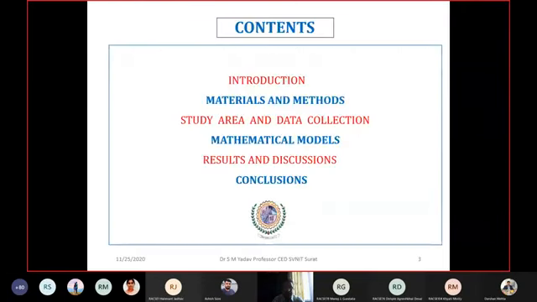and international journals. The contents of today's presentation will be like this: I'll be discussing some introduction, then I'll explain the materials and methods of the optimization technique. Then I'll explain the study area. After discussing the study area, I'll talk about the mathematical tools used, and afterwards how and in which way the results are obtained using this particular algorithm.